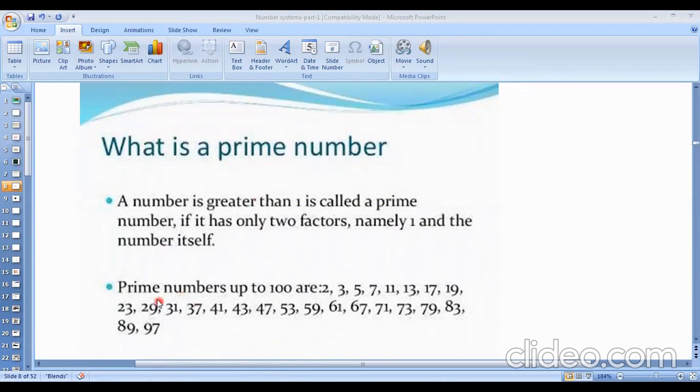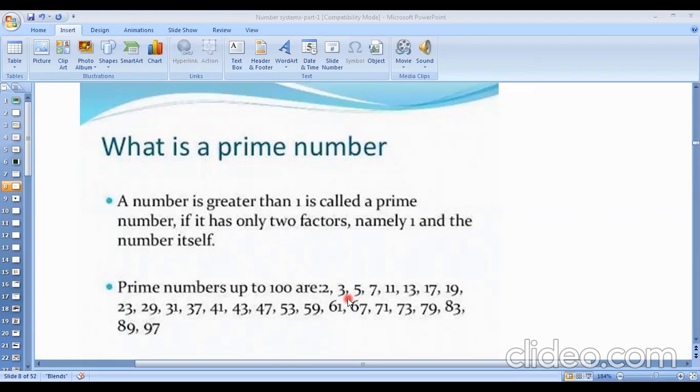Suppose the prime numbers up to 100: 2, 3, 5, 7, 11, 13, 17, 19, 23, 29, 31, 37, 41, 43, 47, 53, 59, 61, 67, 71, 73, 79, 83, 89, and 97. These all are prime numbers because they can be divisible by 1 and by itself only. They cannot be represented as two factors.